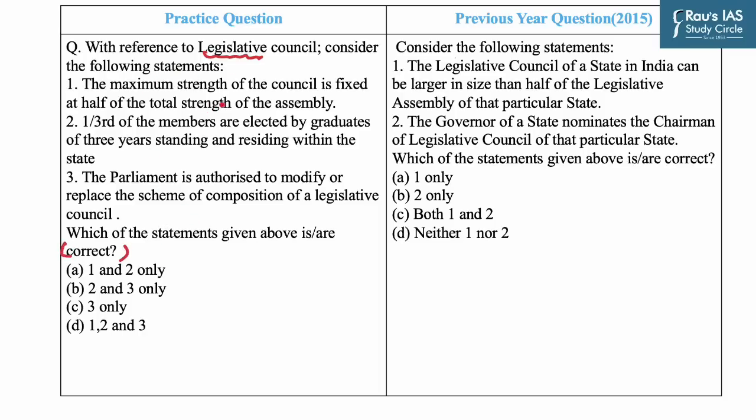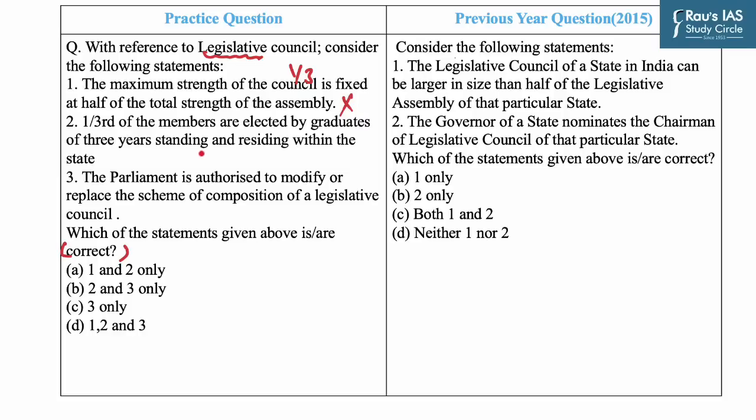Statement 1 says the maximum strength of the council is fixed at half of the total strength of the assembly. Now this statement is incorrect, as this strength is fixed at 1/3 of the total strength of the assembly. It means that the size of the council depends on the size of the assembly of the concerned state.